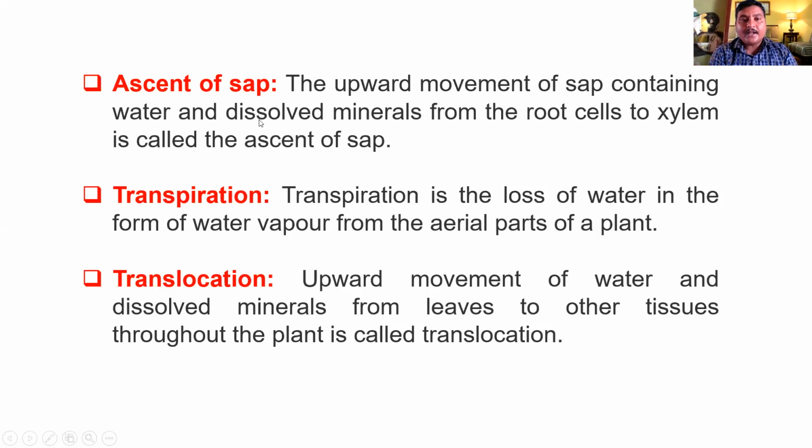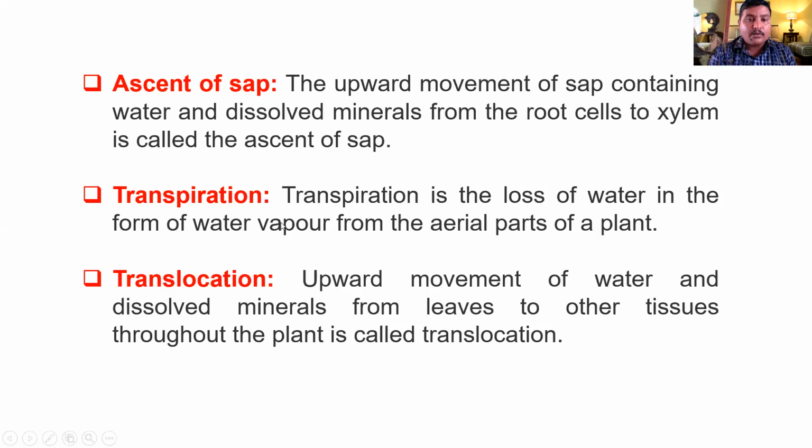What is meant by transpiration? Transpiration is the loss of water in the form of water vapor from the aerial parts of the plant. Aerial means upper body parts: leaves, fruits, stems. Transpiration is of three types: stomatal transpiration, cuticular transpiration, and lenticular transpiration. Stomatal transpiration is the most, about 90%. Cuticular is about 10% and lenticular is only 5% or less.